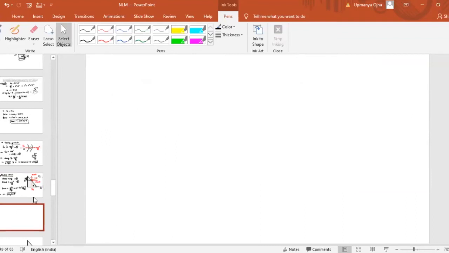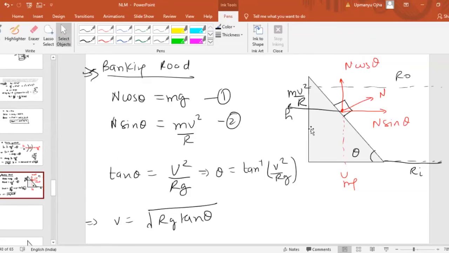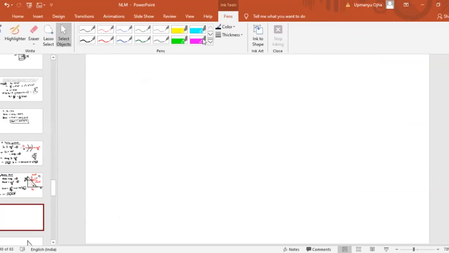Now in the practical condition, this theta is very small. I have drawn this large in order to help you understand, but theta is very small. Banking can be less than 10 degrees. So if banking is less than 10 degrees, then tan theta, which is the angle of banking, should be approximately equal to sine theta.